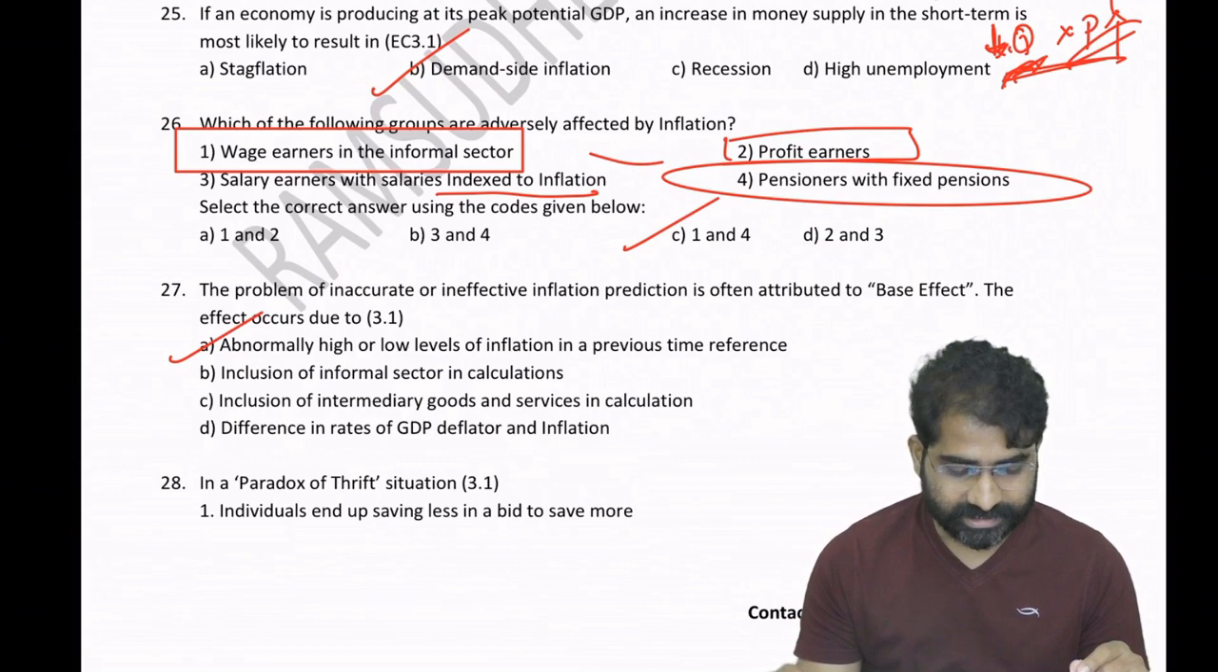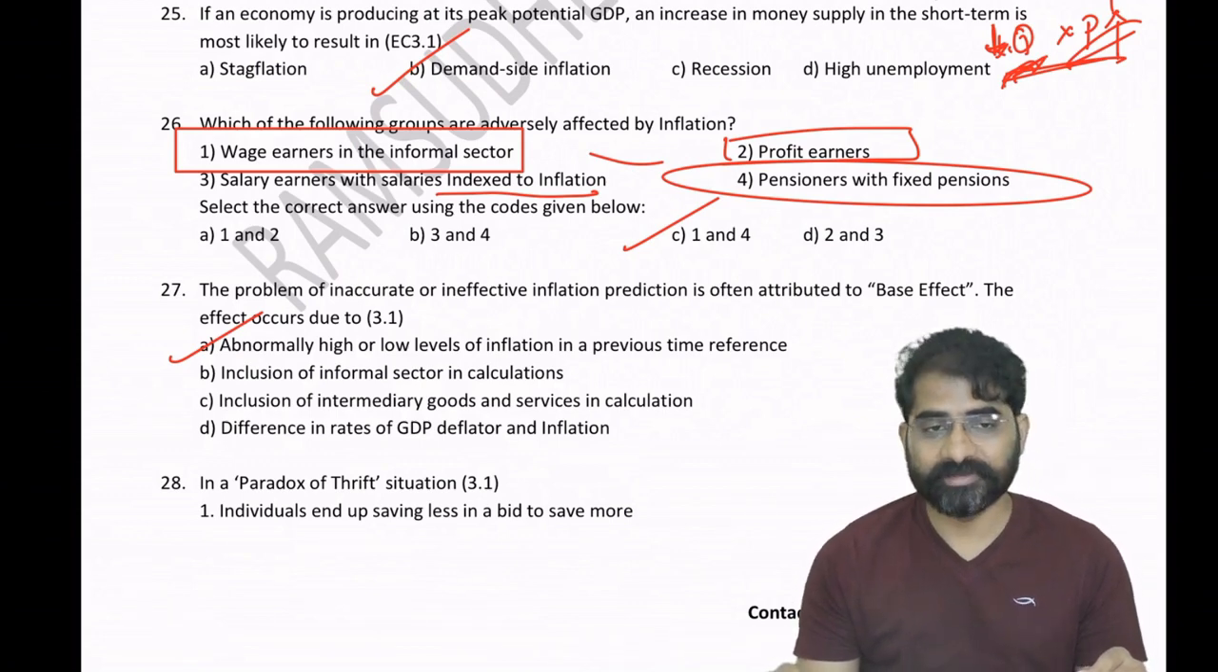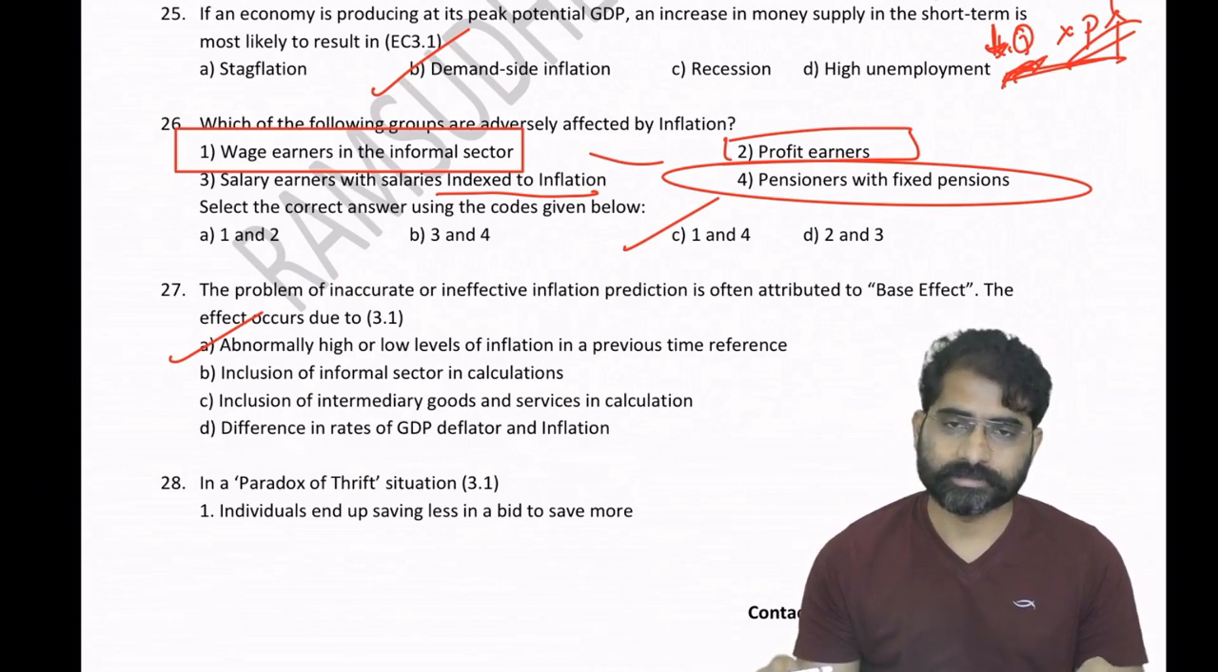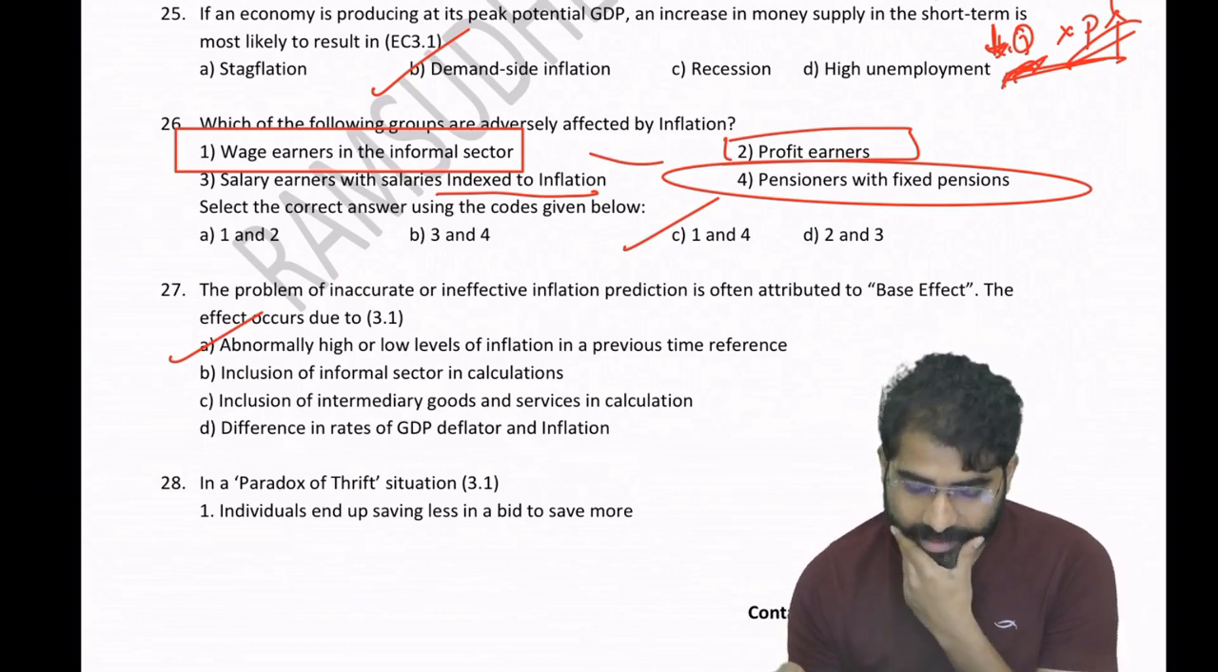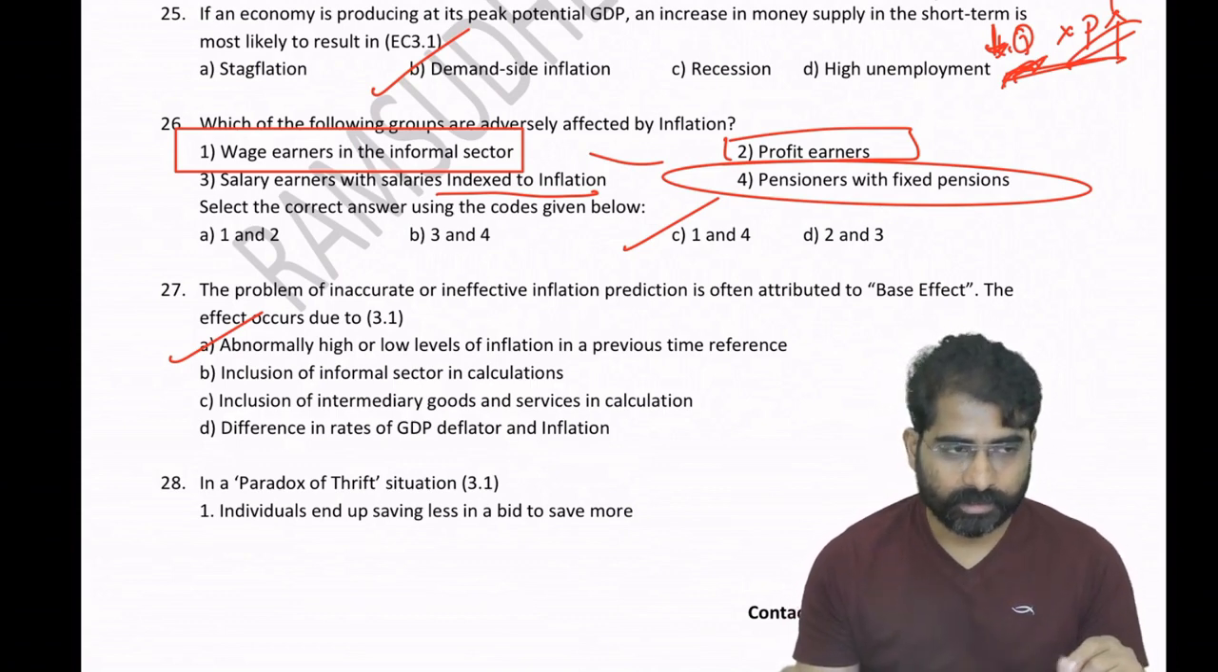You have read your NCERT, you will find this paradox of thrift. Suppose whenever the economy is not doing well, people tend to save more than invest. Ultimately, people earn less, ultimately reducing their savings also over a period of time. Okay, 26, I didn't understand. Okay, I'll explain 26. Give me 1 minute.